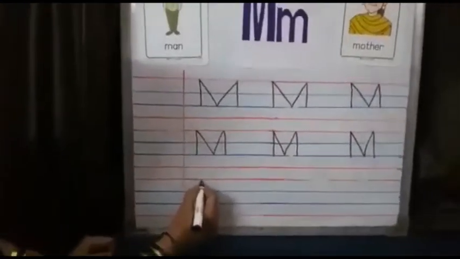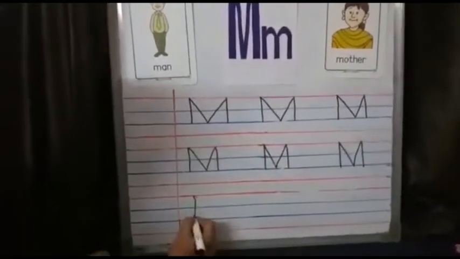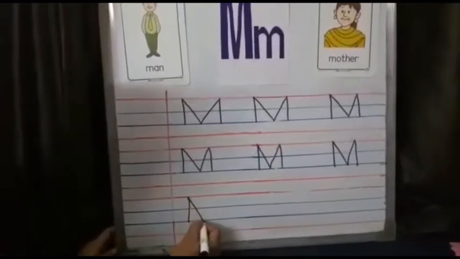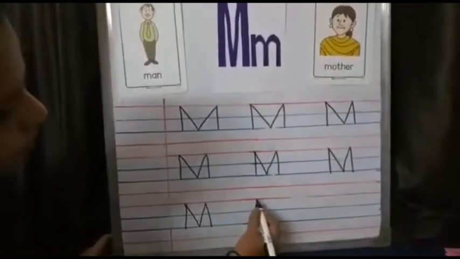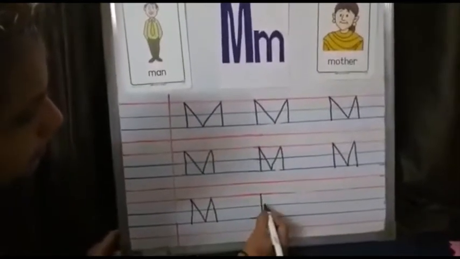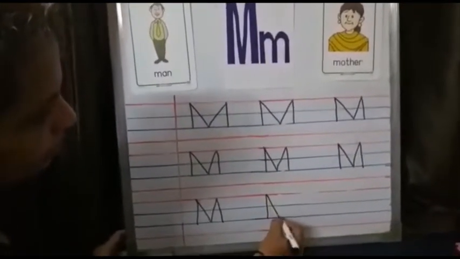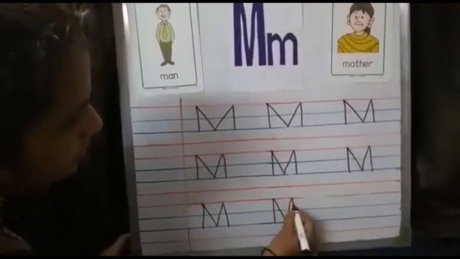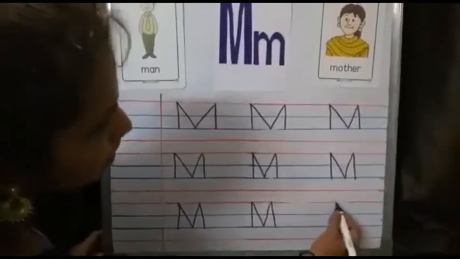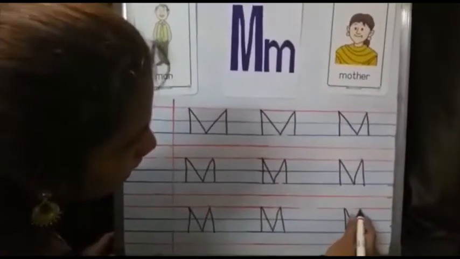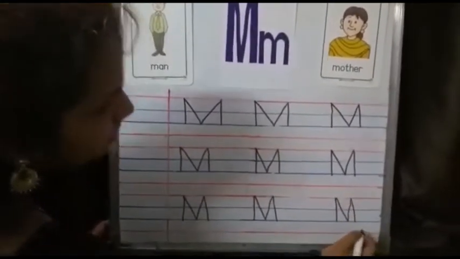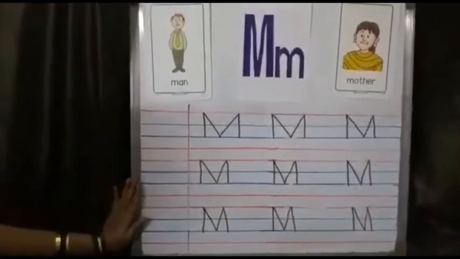Again top red line. Standing line. Slanting line. Slanting line. Standing line. Standing line. Slanting line. Slanting line. Standing line. This is capital M.